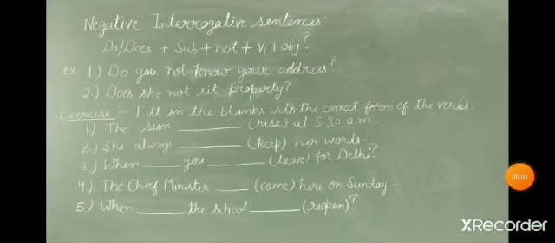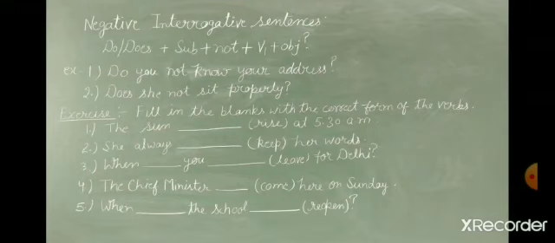Students, last one is negative interrogative sentences. In these sentences, we will use do and does in the very beginning, then subject plus not plus first form of the verb plus object. This type of sentences are the combination of negative and interrogative sentences. We are using both not as well as a helping verb here.